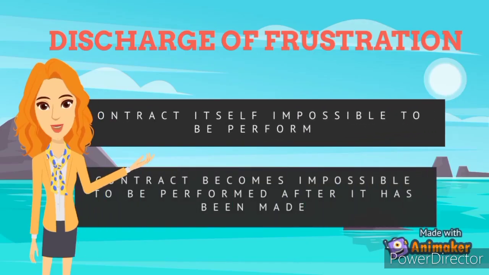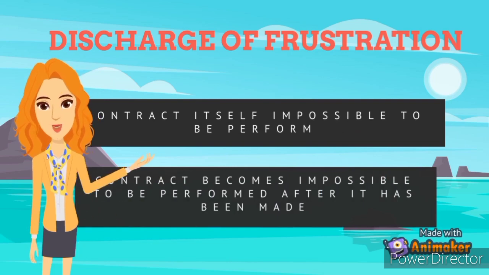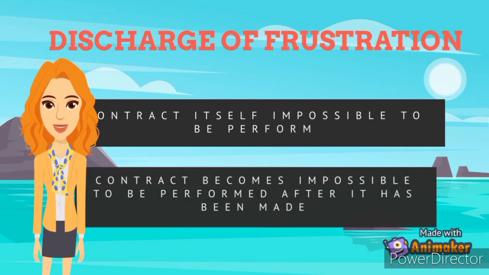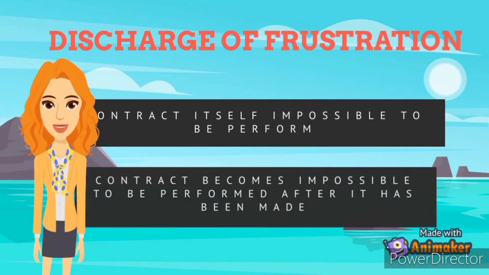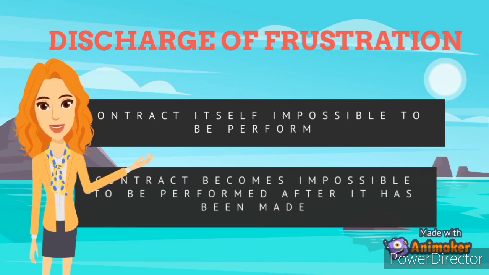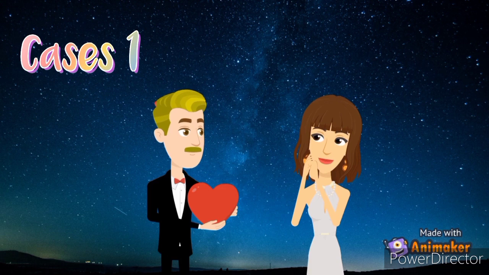Discharge by frustration. There are two types of frustration. First, the contract itself is impossible to be performed. Second, the contract becomes impossible to be performed after it has been made. Stars, is that possible? No, my dear. Since the contract itself is impossible to be performed in the first place, it is categorized as discharge by frustration.